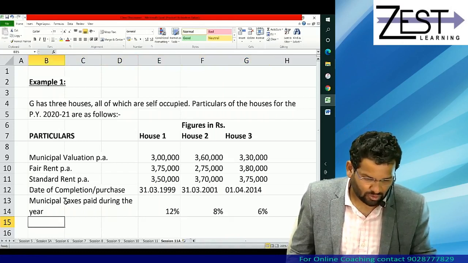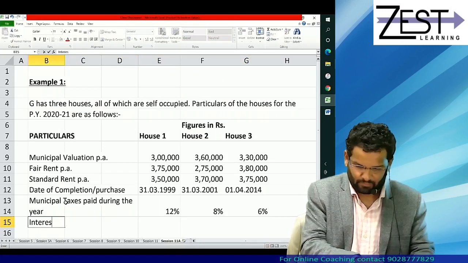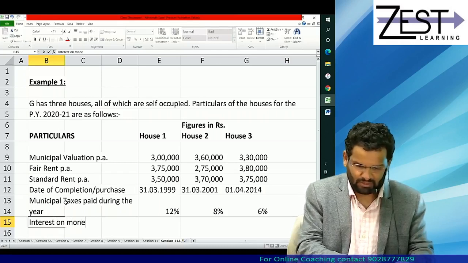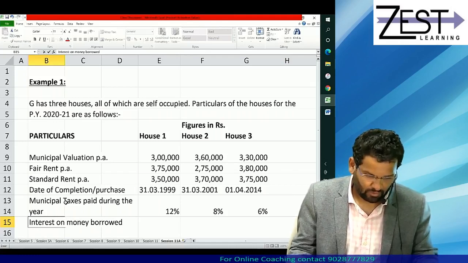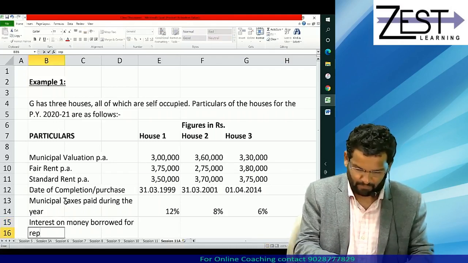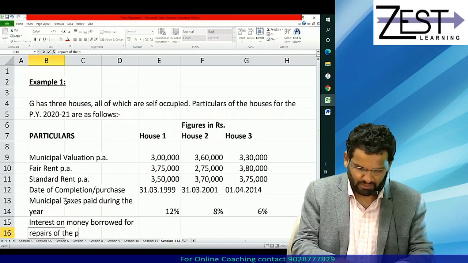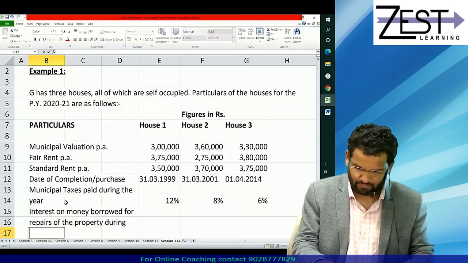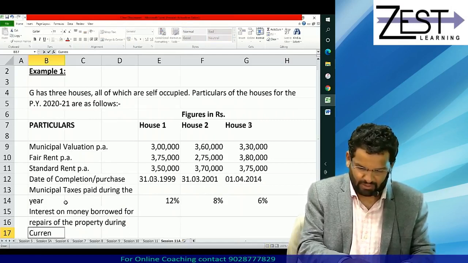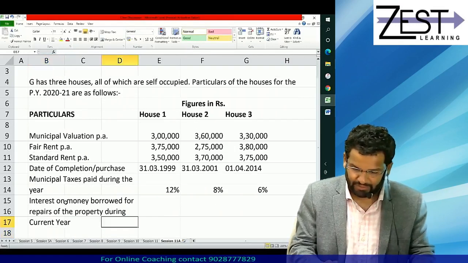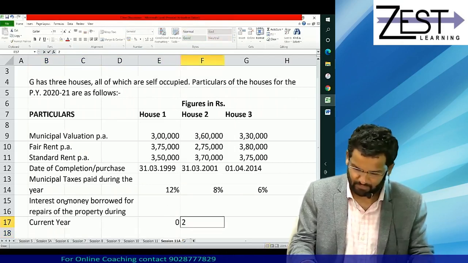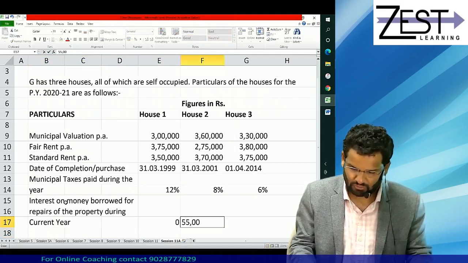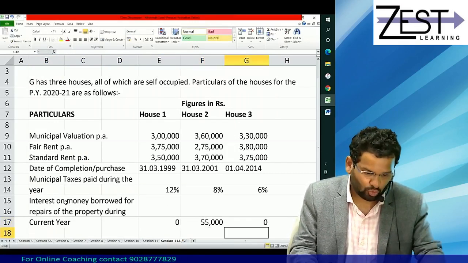Interest on money borrowed for repairs of the property during the current year. Mind you, it is only for the second house, which is 55,000 rupees. Only for house 2.